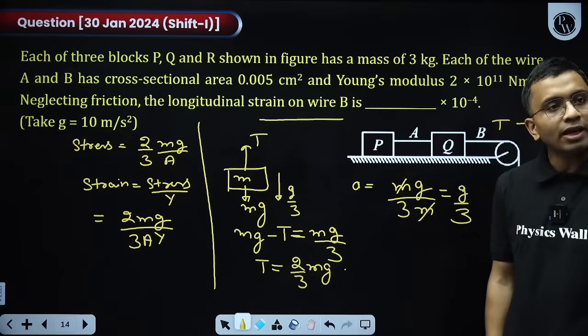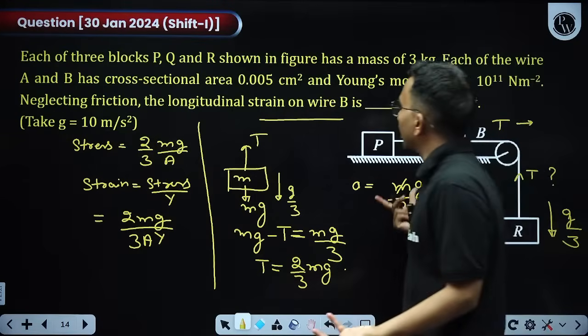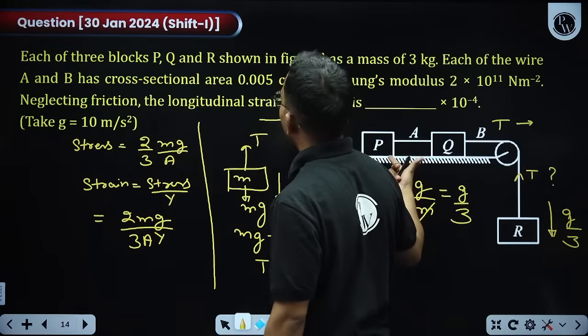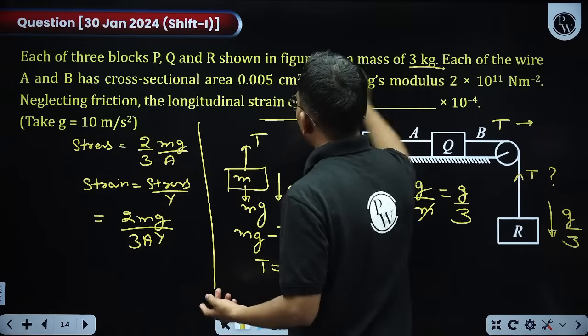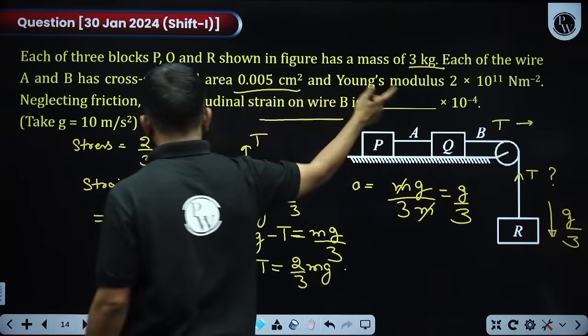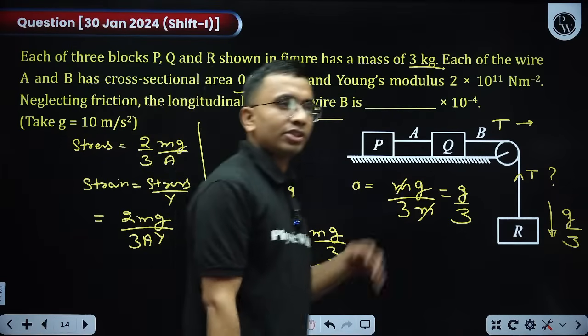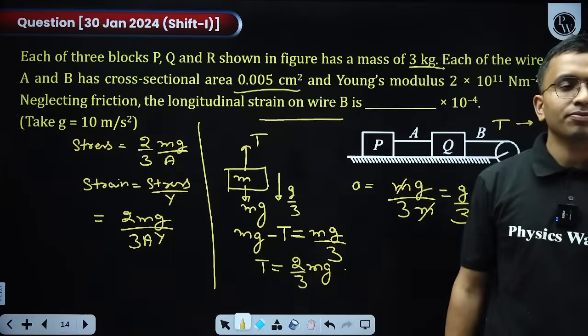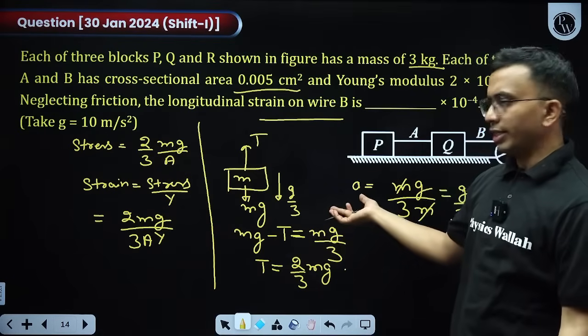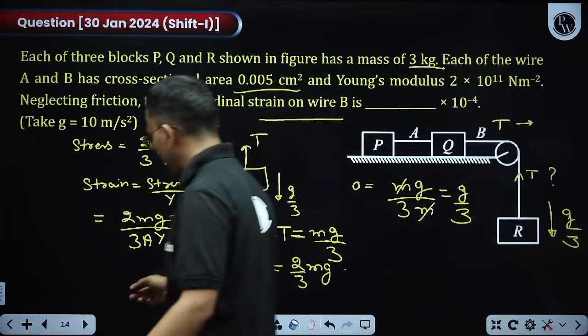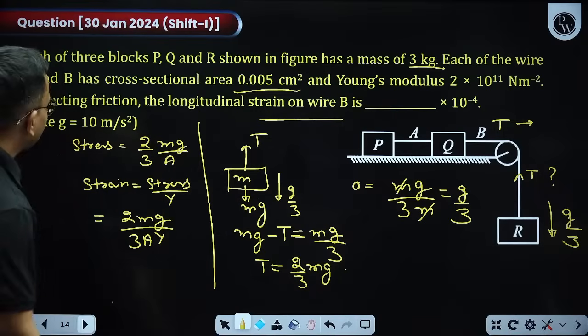Clear? Now we have to do some calculations. Mass we know. What is the mass? Mass 3 kg. G, that is 10. Area, this is 0.05. And Young's modulus is 2 into 10 to the power 11. Just put the values, you'll get the answer. So direct questions are there. This question is direct. There is nothing complicated in this particular question. Next.